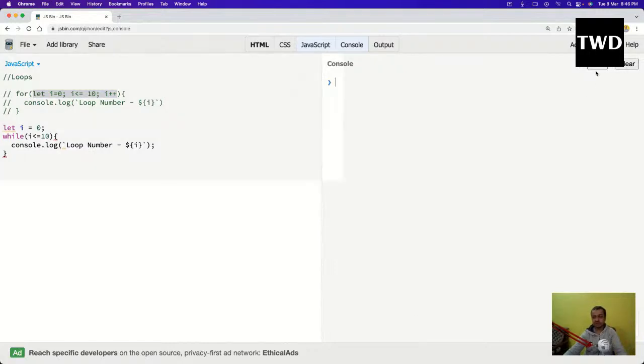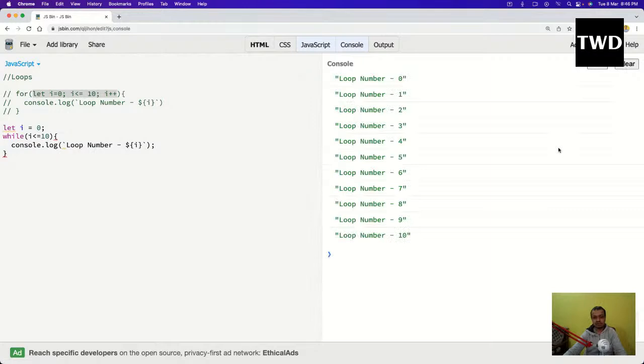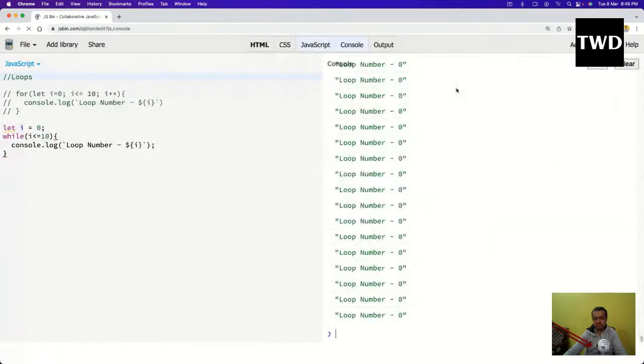Now you'll see the magic. Okay, I think I've got to refresh it. And now see what is happening. The system is actually going up and down, up and down, up and down. What does that mean? Actually, it has entered something known as an infinite loop. This is what is happening here. i equal to 0 is done. 0 is less than equal to 10, then it is printing 0. Then there is no increment. It is again checking 0 is less than equal to 10, and printing 0. This is known as an infinite loop.